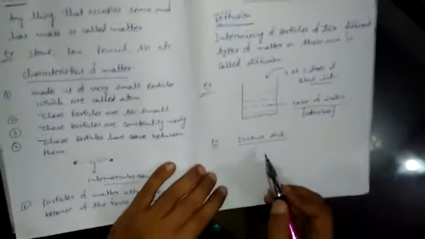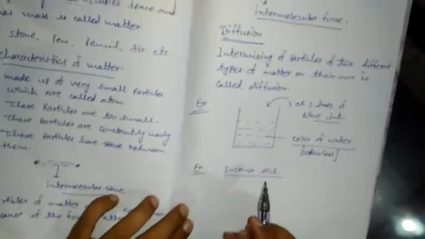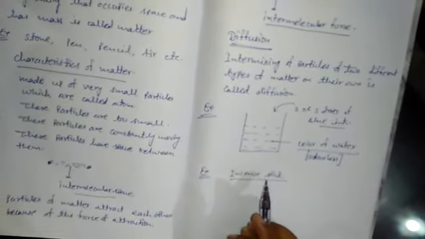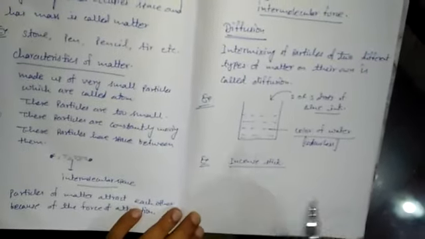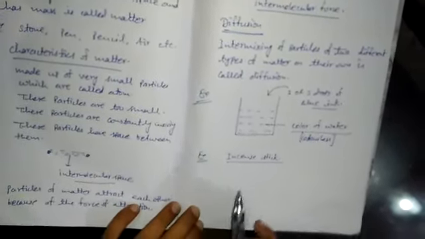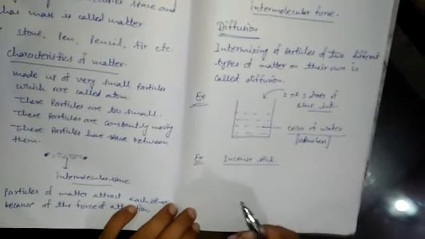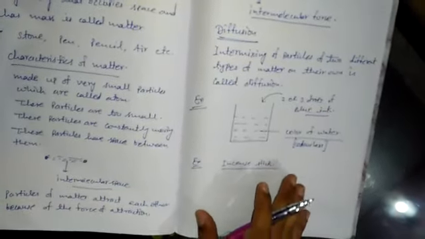If we burn an incense stick in a corner of a room, then we will get the fragrance of the incense stick in the whole room. It means the particles of the fragrance of the incense stick are intermixed with the particles of air. So this is also diffusion.